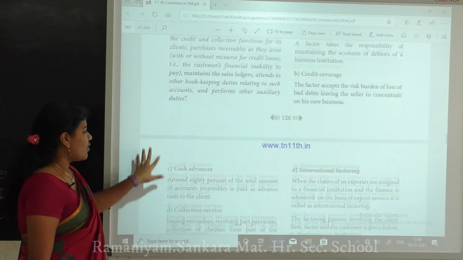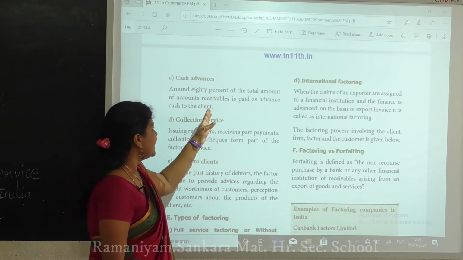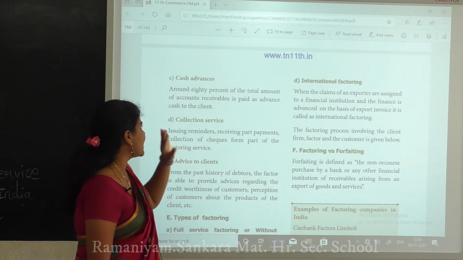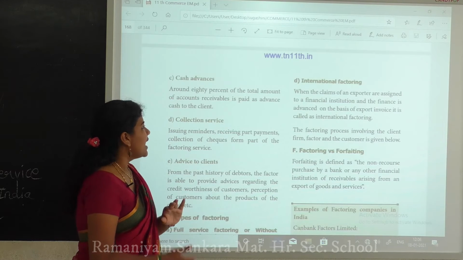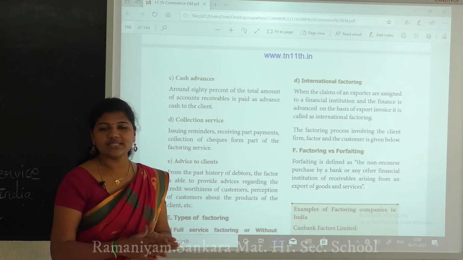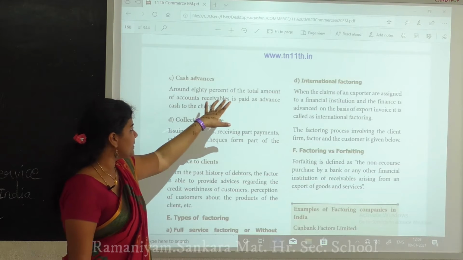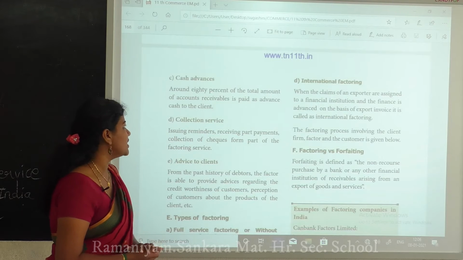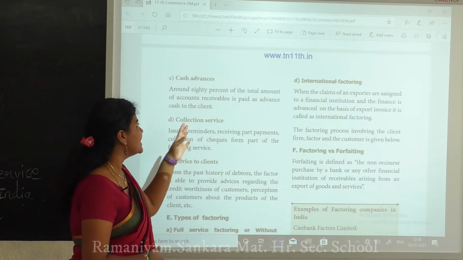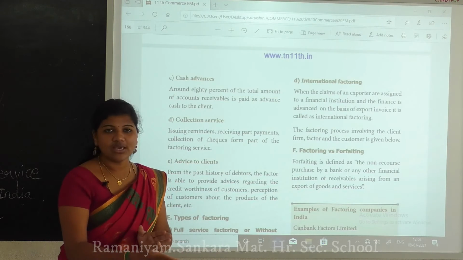Next is the cash advance. Around 80% of the total amount of accounts receivable is paid as advance cash to the client. Underline this: around 80% of the total amount of accounts receivable. We have to receive all those, and after that we pay the advance to the client.